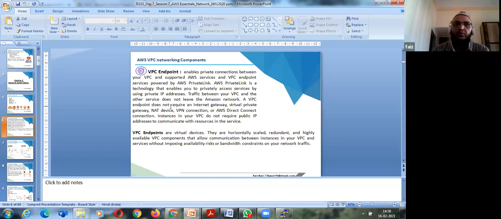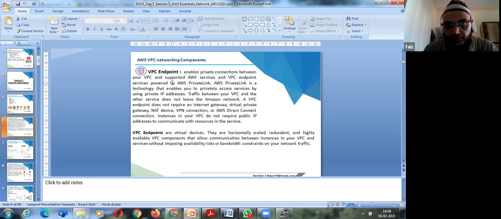So for that reason, we use a VPC endpoint. It enables private connections between your VPC and supported AWS services. So when you say private connections, your data transfer charges are being saved. But this is when we connect to a particular AWS service.